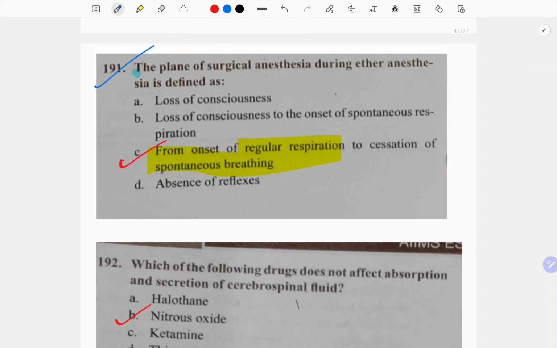The question is the plane of surgical anesthesia during the ether anesthesia. See, ether was the first anesthetic agent that was discovered. So, sometimes they ask questions like from onset of regular respiration to cessation of spontaneous breathing. So that is the plane of surgical anesthesia. From start of your regular respiration to spontaneous breathing.